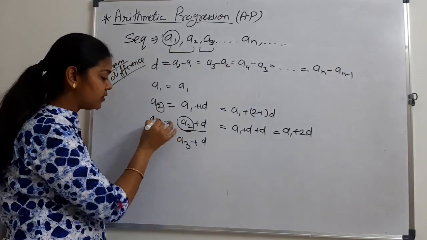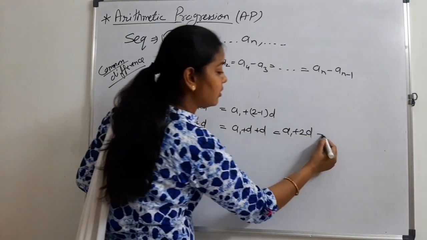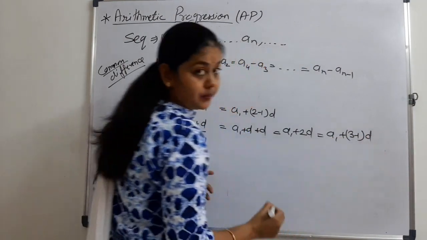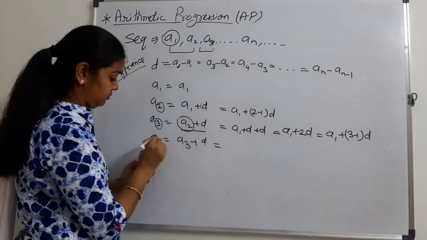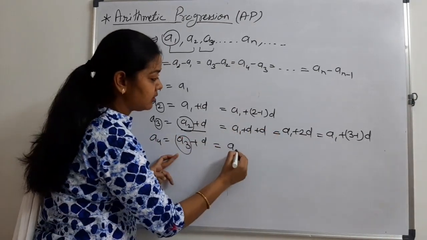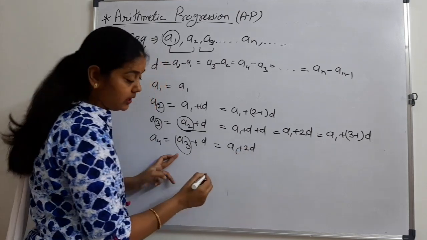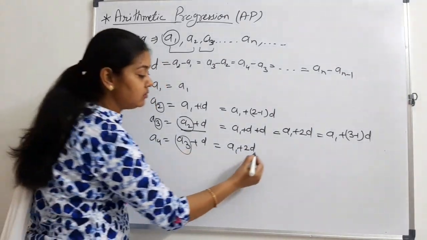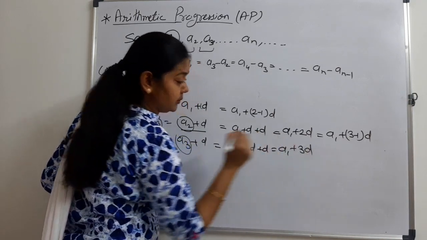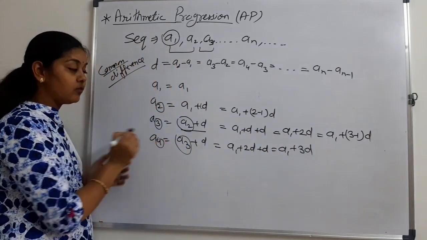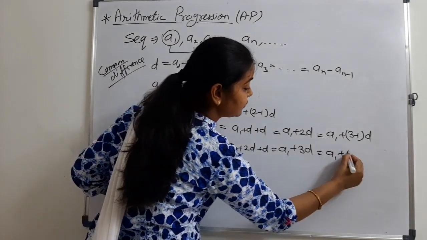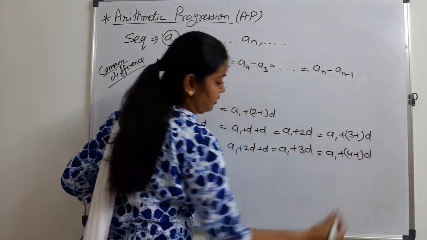To make a relation with 3, I can write A1 plus 3 minus 1 D. And for A4, write the value of A3, that is A1 plus 2D and 1D again we have, that is A1 plus 3D. What is the relation with 4? That will be A1 plus 4 minus 1 into D.